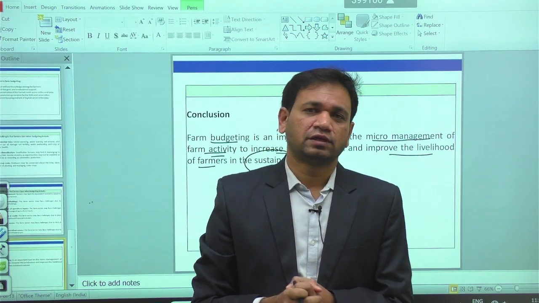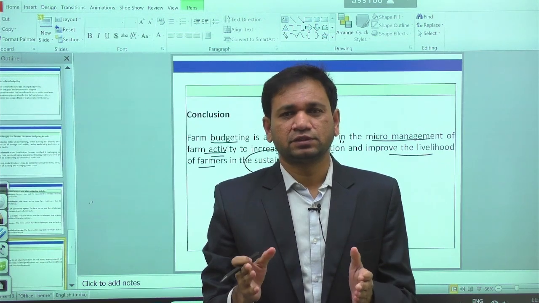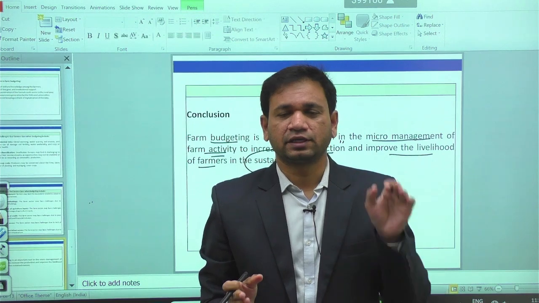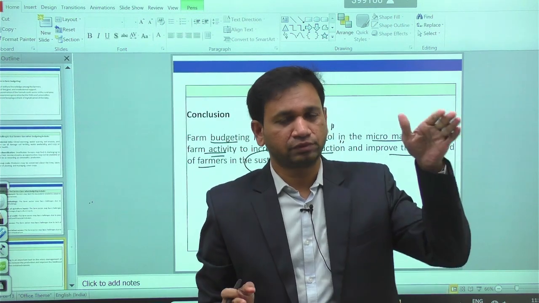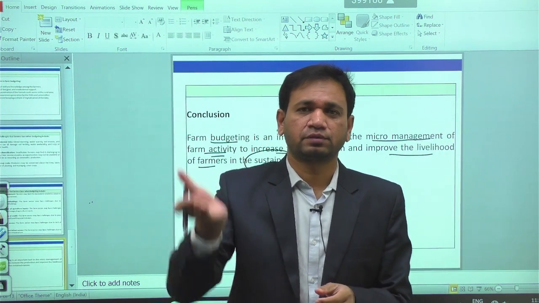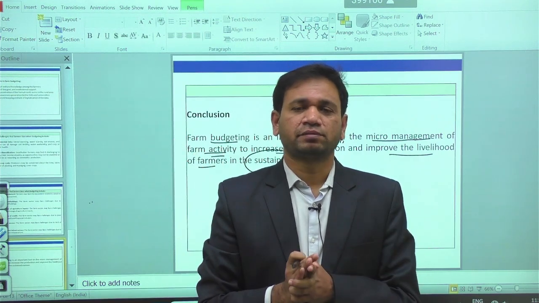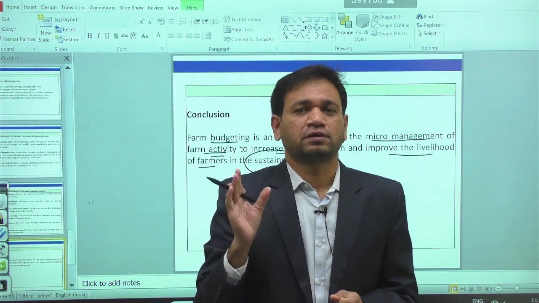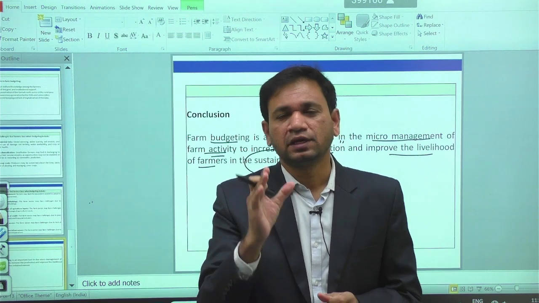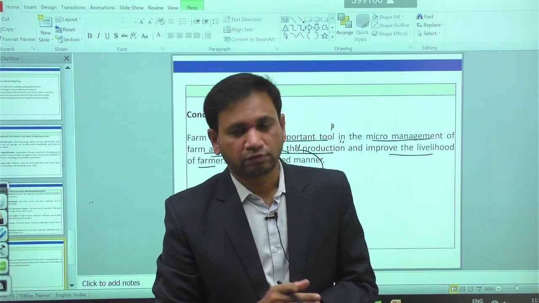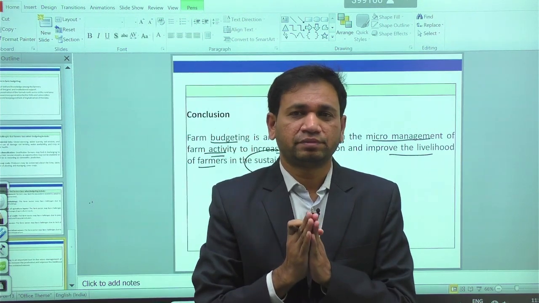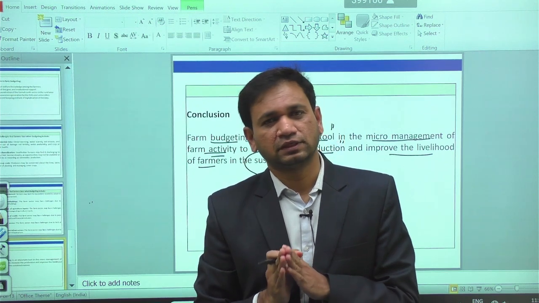So even with the help of farm budgeting, as much as possible, we can minimize the leakages, minimize the cost of production and maximize the profit for the farmers in the long run. These mechanisms are possible with the adoption of farm budgeting in the rural area. In this case, from farm budgeting, we can always expect a minimum of 10 marks.